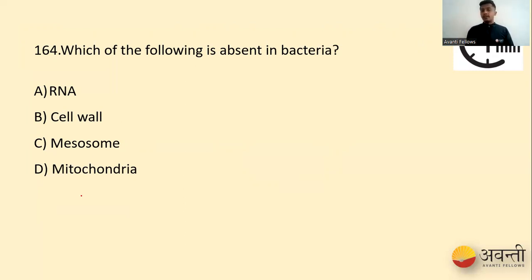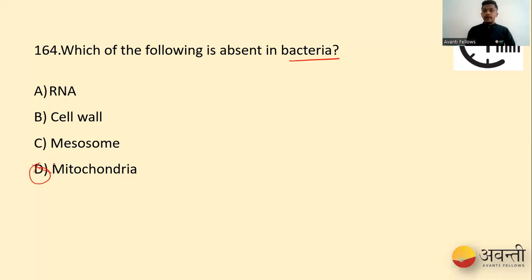So our question is which of the following is absent? Bacteria belongs to kingdom Monera, and it is a prokaryote. They lack membrane bound organelles. Mitochondria is a double membrane bound organelle, so it should not be present in monerans. So mitochondria is absent in bacteria.